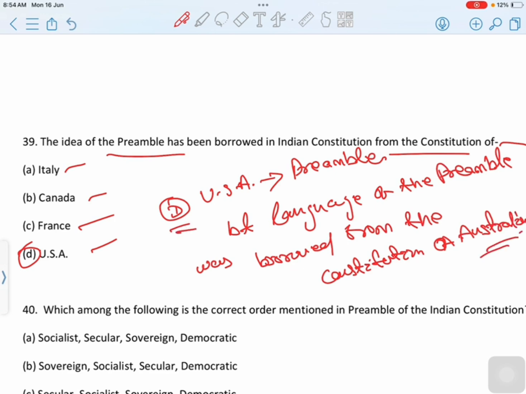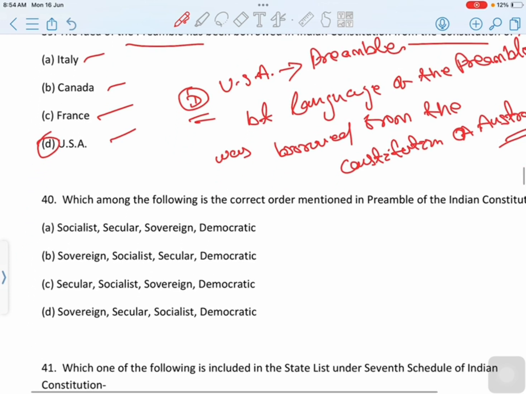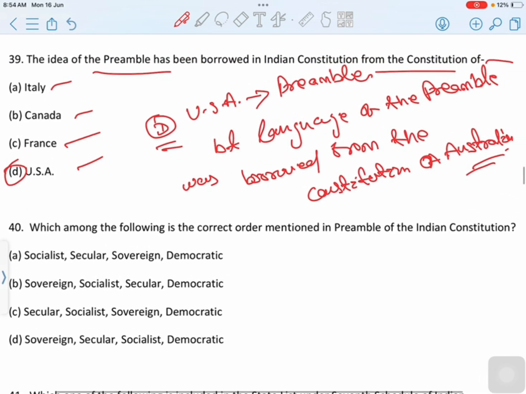And correct option is option D, USA. And move to next question.